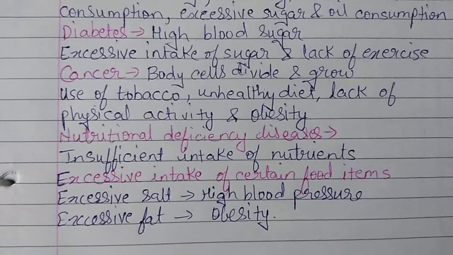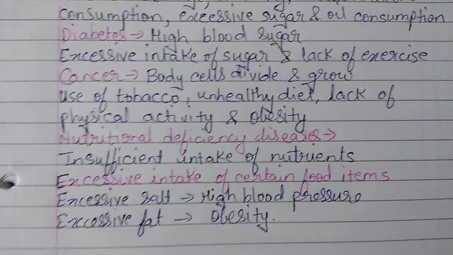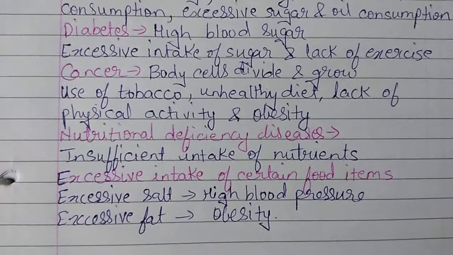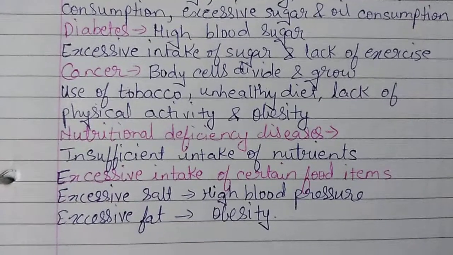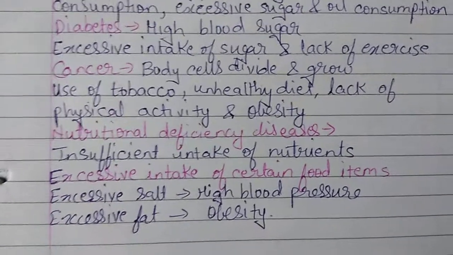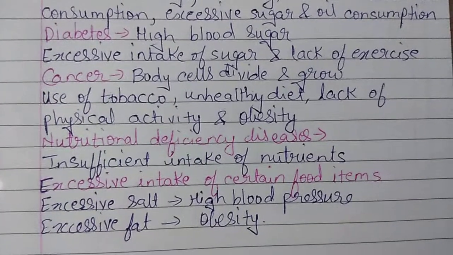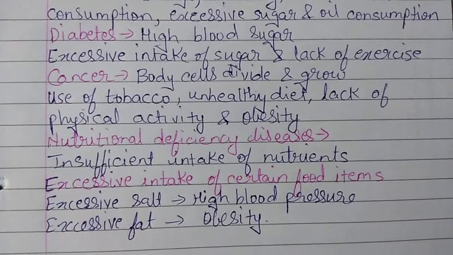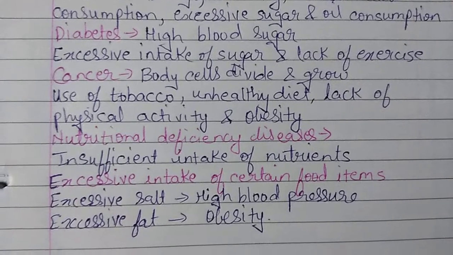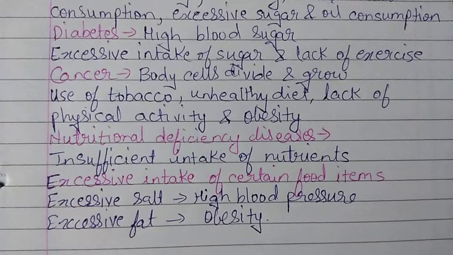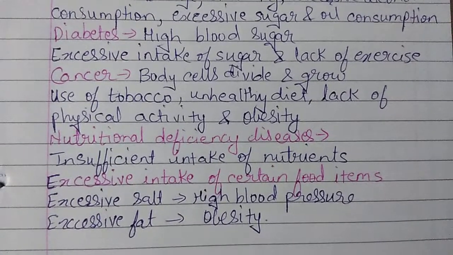You cannot take it in excessive amount. Everything that we take, the nutrients, the salt, the sugar, whatever we take in our diet, should be in a controlled amount. Now if you take excessive salt, what will happen? It causes high blood pressure.